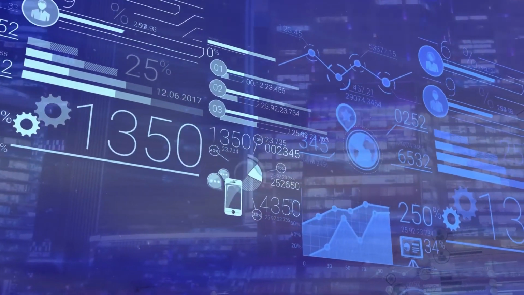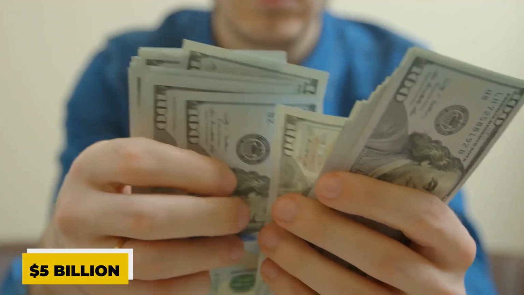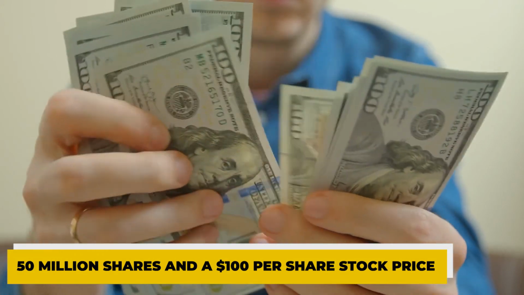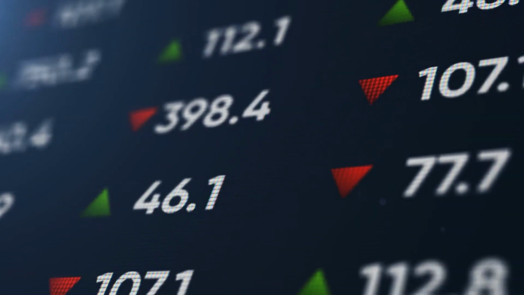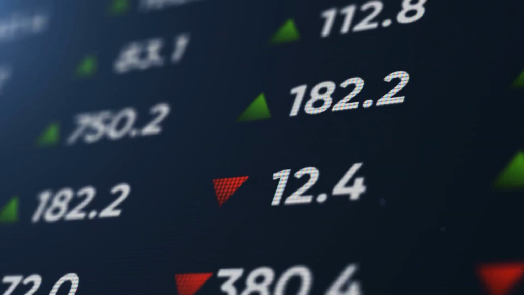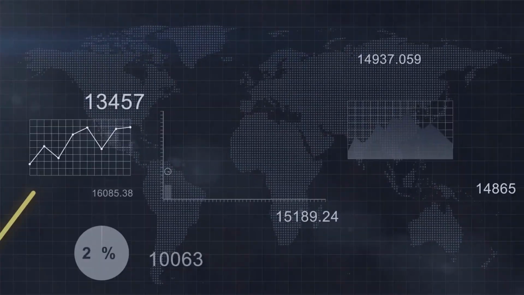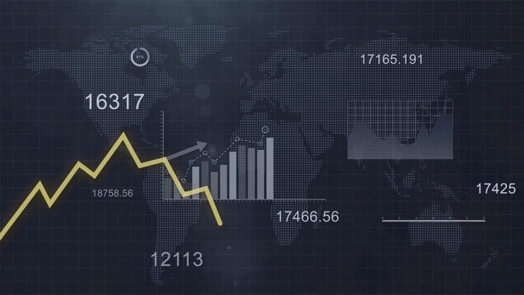Market capitalization. The term market capitalization refers to the basic measure based on stock price, multiplying the number of outstanding shares by the current price of a single share to find a company's market capitalization. A 5 billion market value would be achieved by a business with 50 million shares and a $100 per share stock price. Market capitalization, often known as market cap, is a monetary number that fluctuates daily as a company's share price fluctuates. Because firms differ in size, market cap figures are broken down into groups to make analysis easier.